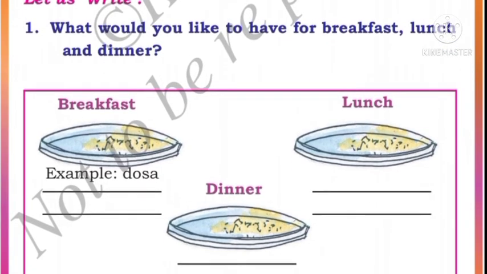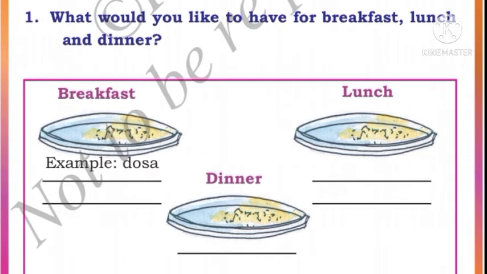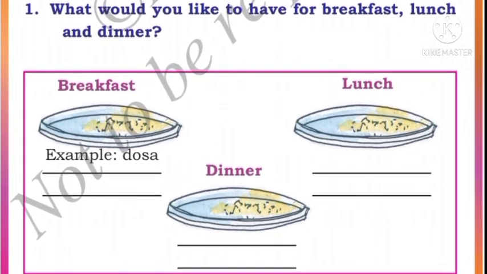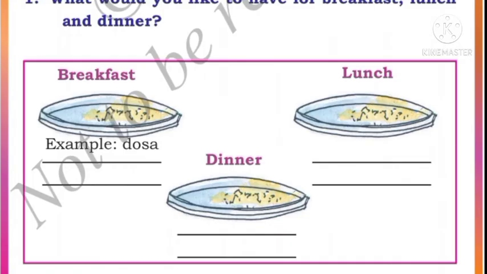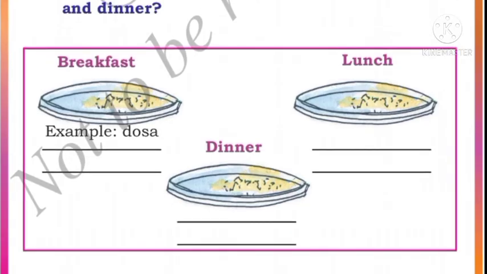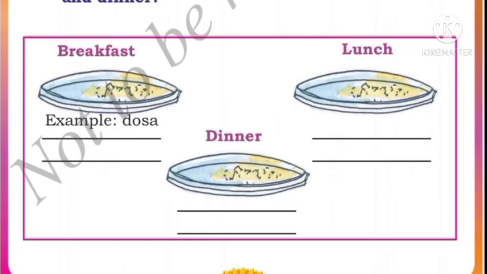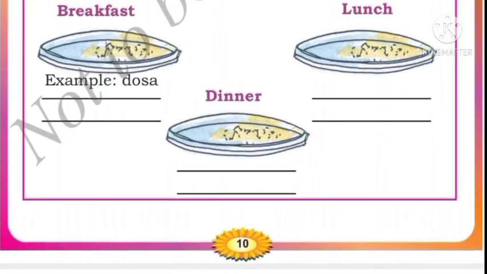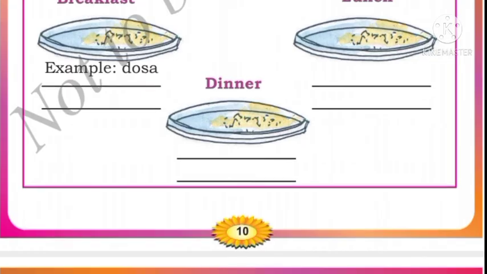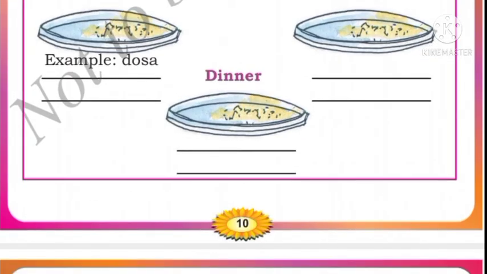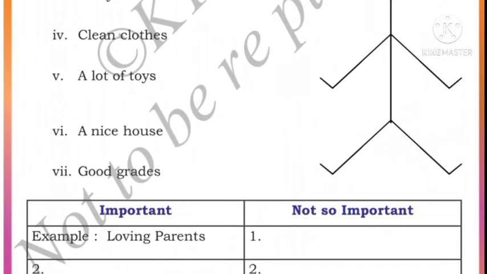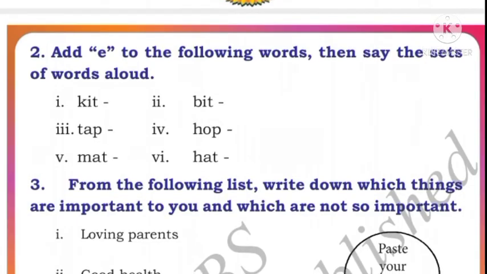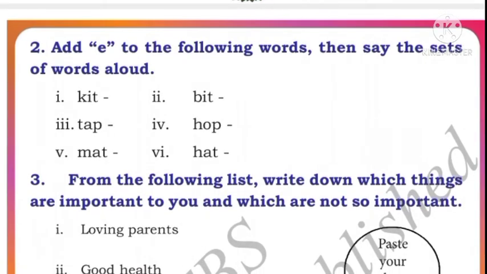Then in lunch, whatever you like to have, rice, curry, fish, mutton, chicken, whatever you like to eat, you can write. In dinner, whatever you like to eat, you have to write here. Lunch is the meal of the day which is eaten after the breakfast and before the dinner, in the afternoon. Dinner is the meal of the day which you eat at the end of the day, that is in the night. Okay, next, add E to the following words, then say the sets of words aloud.